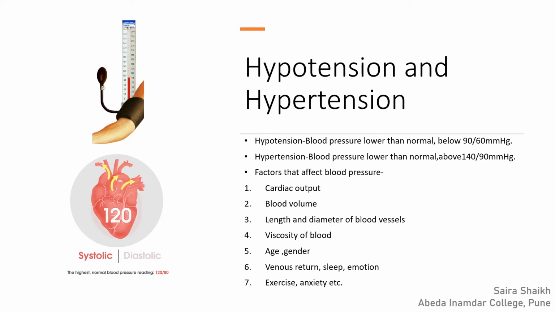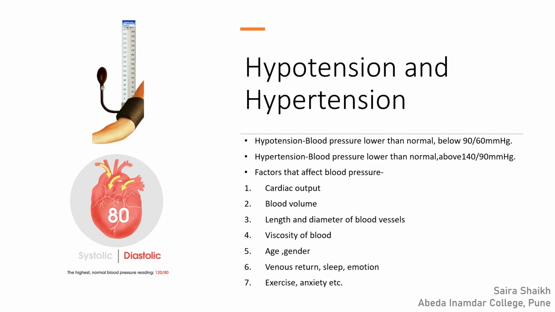Hypotension is the condition in which blood pressure is less than normal, that is, below 90 by 60 mmHg. While in the hypertension condition, blood pressure is more than normal, above 140 by 90 mmHg.